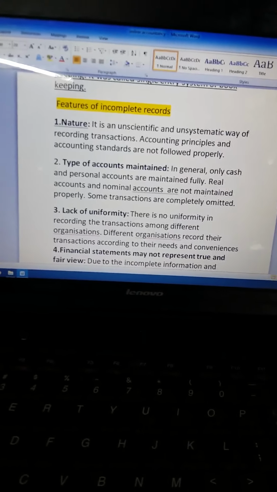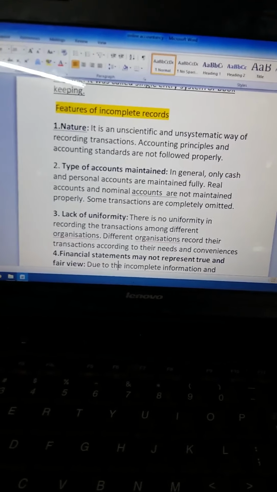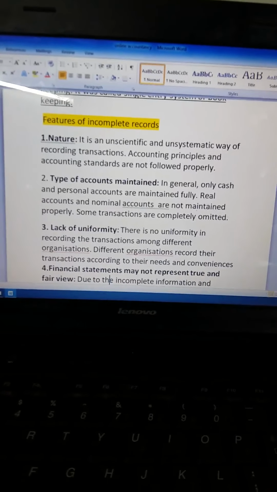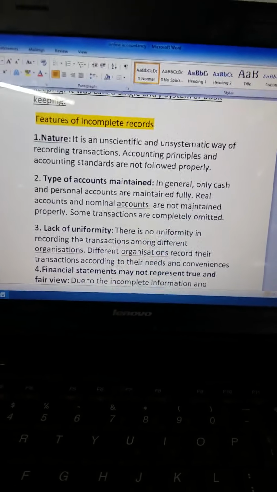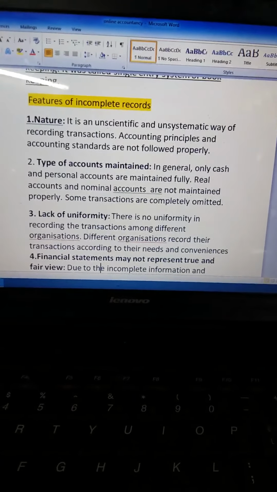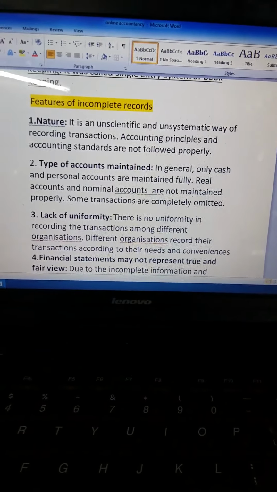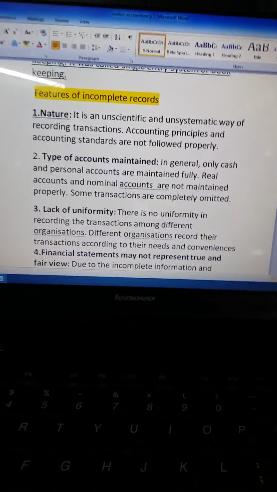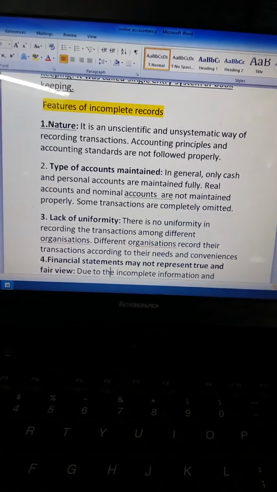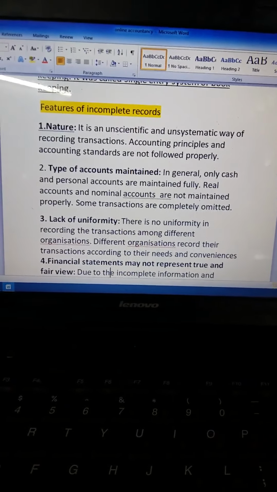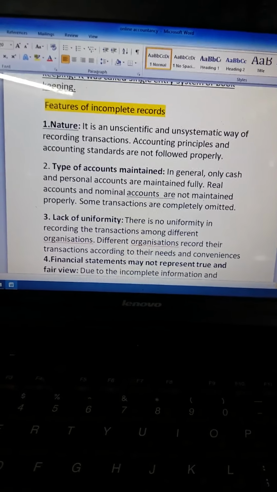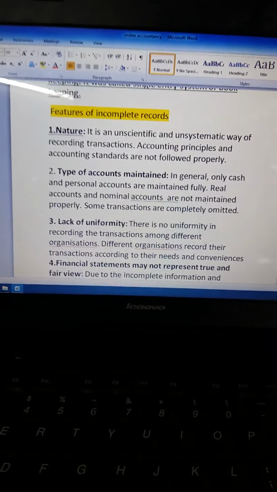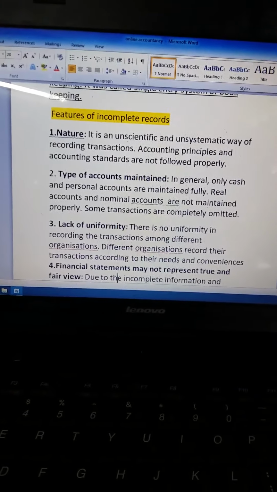First I am going to explain the features of incomplete records. Nature: it is an unscientific and unsystematic way of recording transactions. Accounting principles and accounting standards are not followed properly. Since the accounting principles are not followed properly and the double entry system is not used, we call it an unscientific and unsystematic way of recording transactions. Here, based on necessity and availability of records, they maintain their accounts.